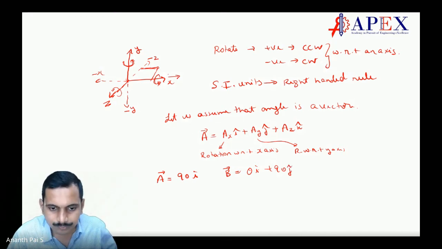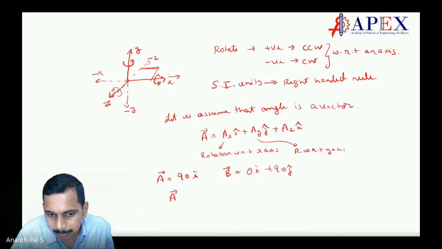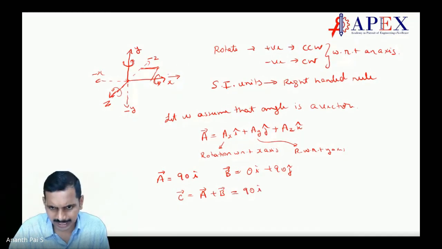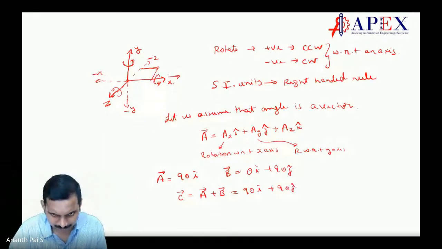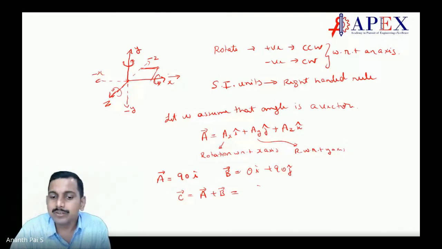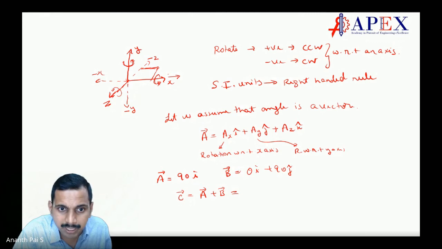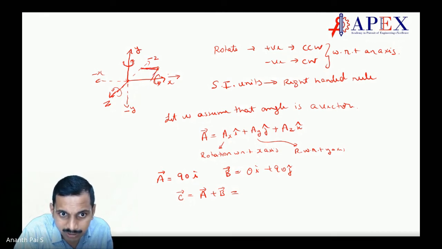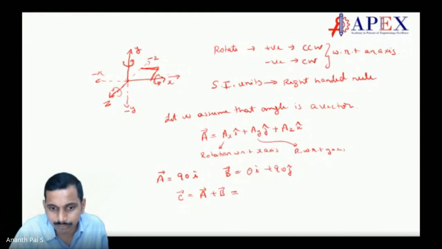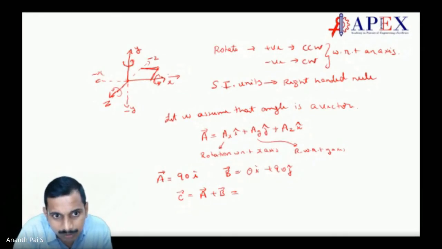Now let us first find a plus b. Let us say a vector c is equal to a plus b. What will it come to? A plus b will come as 90i plus 90j generally. But let us not see it like this. We will see what happens to this particular plane when you do a 90-degree rotation with respect to i. Where will it come? It will come somewhere here. Make sense? I will use a separate ink.